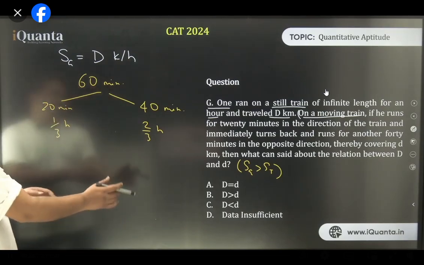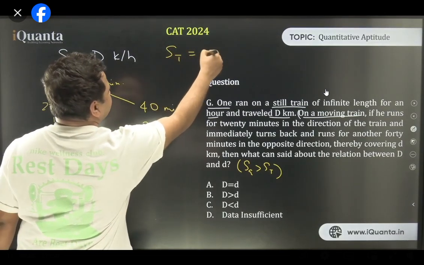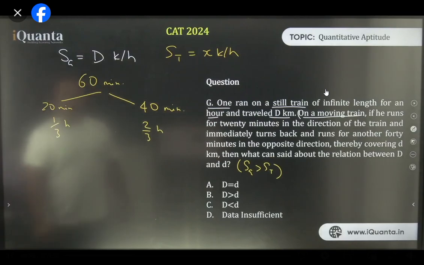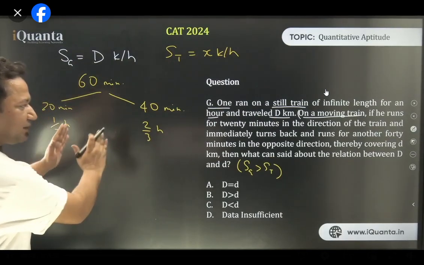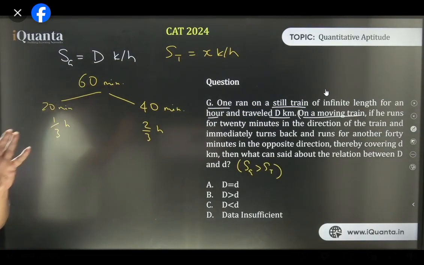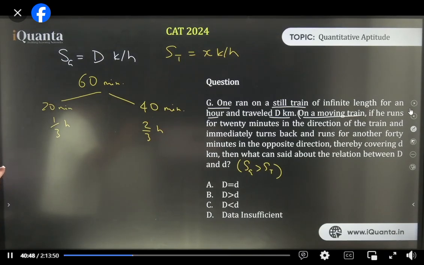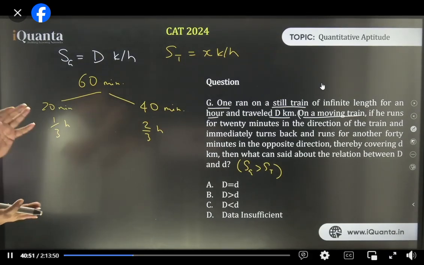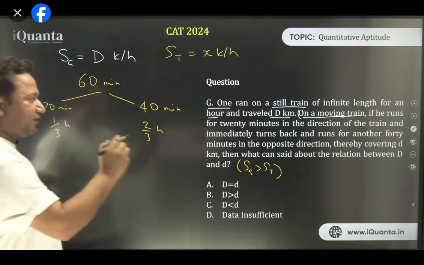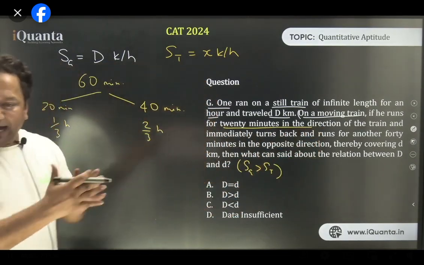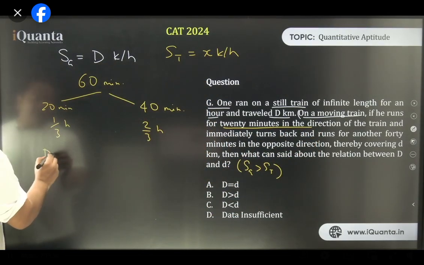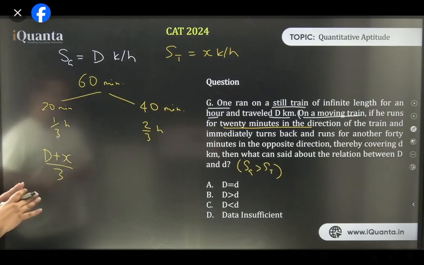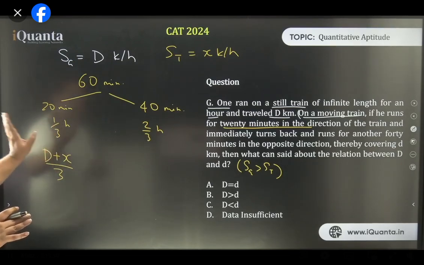Great. Let's assume the speed of the train will be x kilometers per hour. So for 20 minutes he is running in the direction of the train. That means the speeds will add or subtract, what will happen? Tell me quickly. He is on the train, in the train itself. So if he is running in it for the first 20 minutes, the speeds will add. Cool. So d plus x by 3 is what he must have. d plus x is the speed, 1 by 3 is the time. I multiplied speed and time to get the distance that he has traveled.